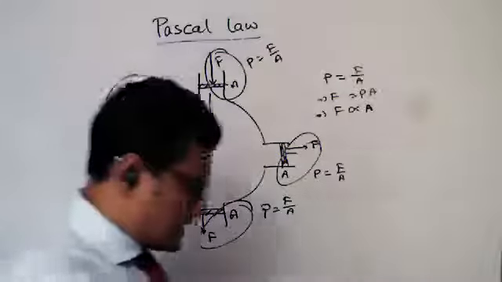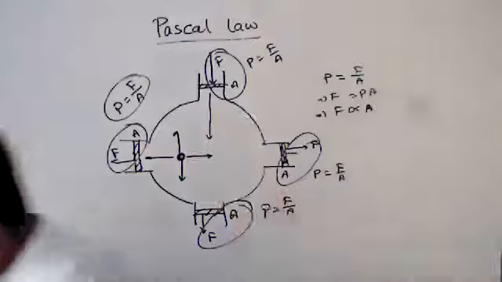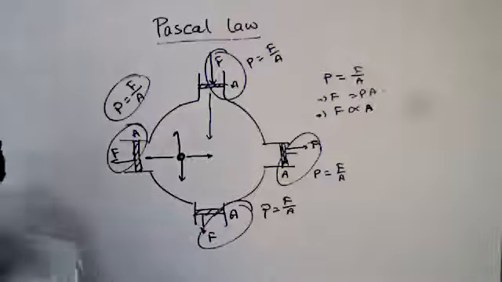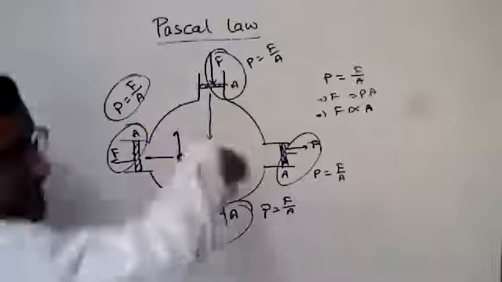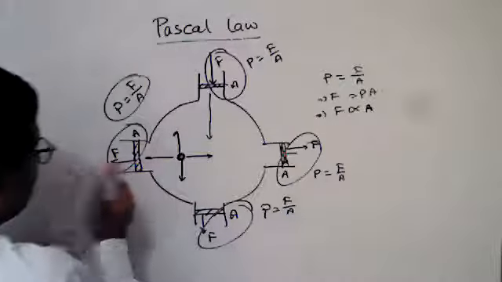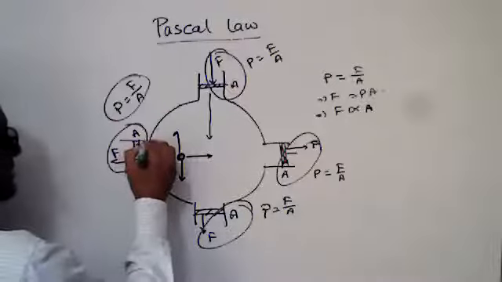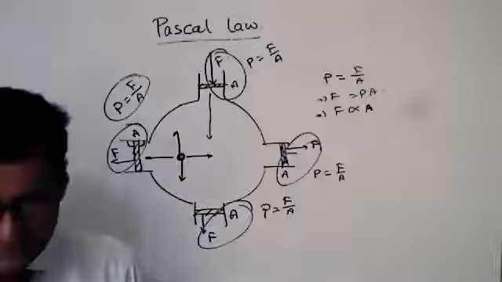Another way to say it is that the pressure acts perpendicularly on the surface of the container in contact with the liquid or gas. Suppose this container is filled with gas. If the piston is moved in this direction, the angle between the container and the piston is 90 degrees.